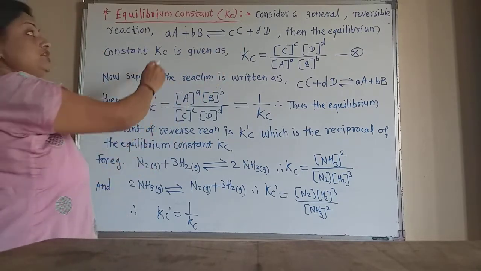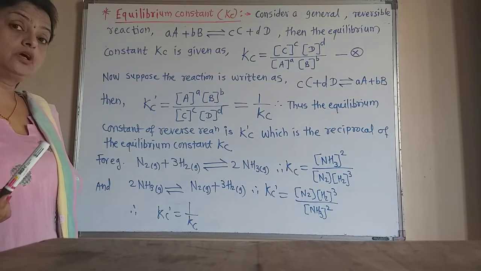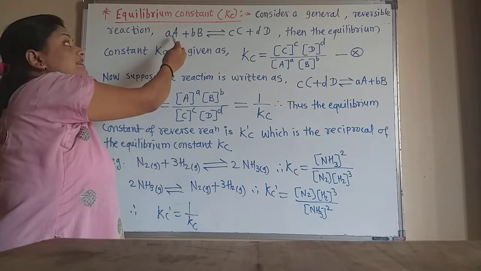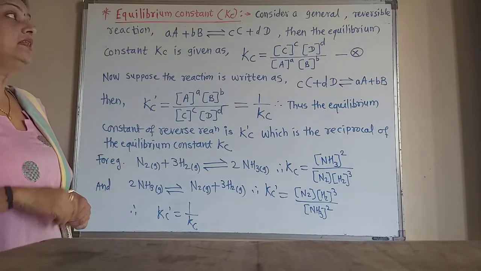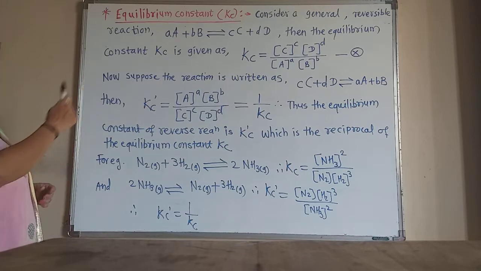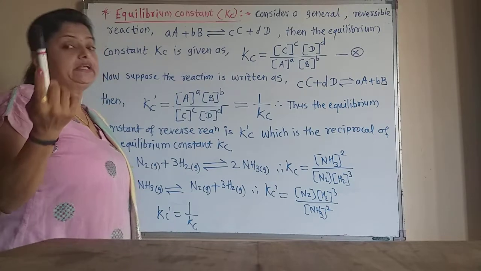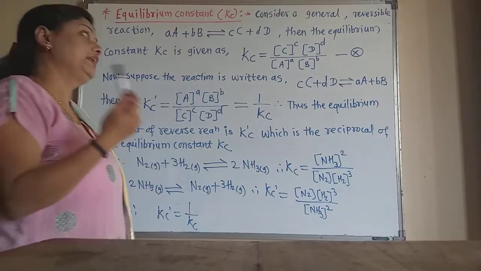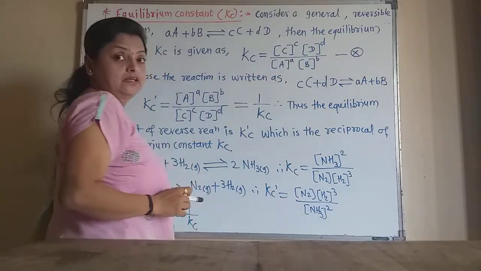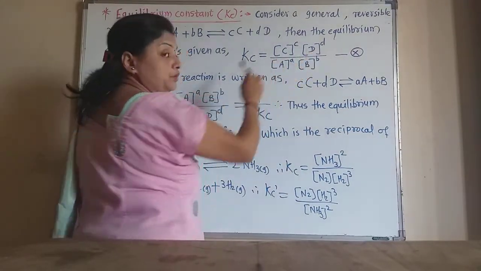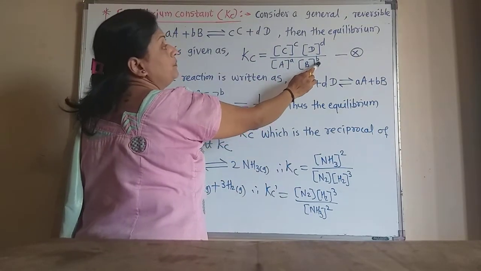Here the small letters a, b, c and d are the number of moles of the reactants A, B and products C, D respectively. Then the equilibrium constant Kc is given as: Kc is equal to the concentration of C raised to c into the concentration of D raised to d, divided by the concentration of A raised to a, concentration of B raised to b.